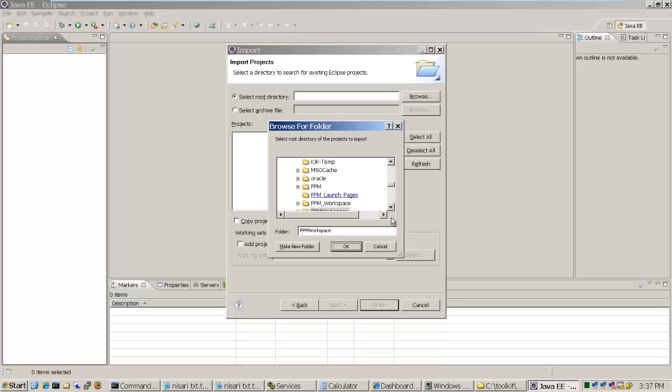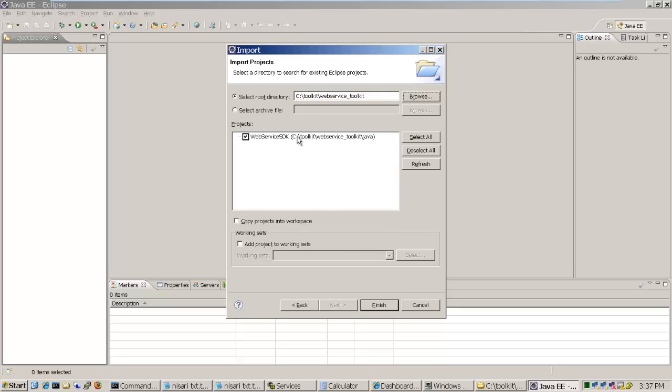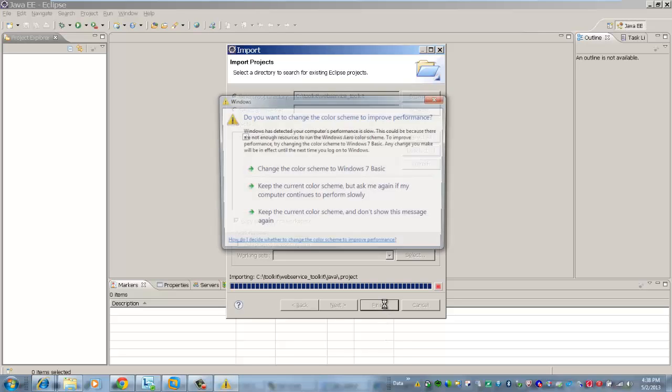So you know that it's in the toolkit directory. So let's go to the toolkit directory and let's go to the web service toolkit. Let's select that folder and click on OK, and the Eclipse is able to find the project, and you can check on copy the projects into workspace so that we will get a brand new project copied into the new workspace we created. And now click on the finish button.